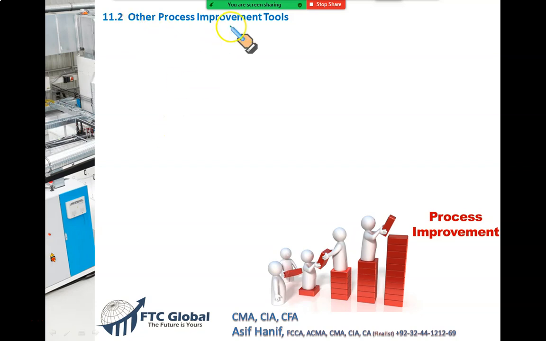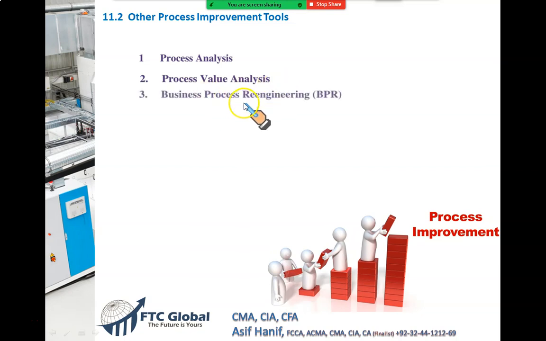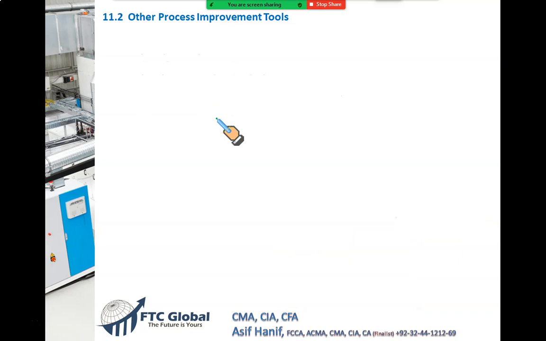Our next topic is other process improvement tools, how we can improve our process. We have some tools. First, we will study process analysis, then we will study process value analysis, then we'll study business process re-engineering, then we'll study benchmarking, and then of course we'll wind it up. So the first tool we have is process analysis.